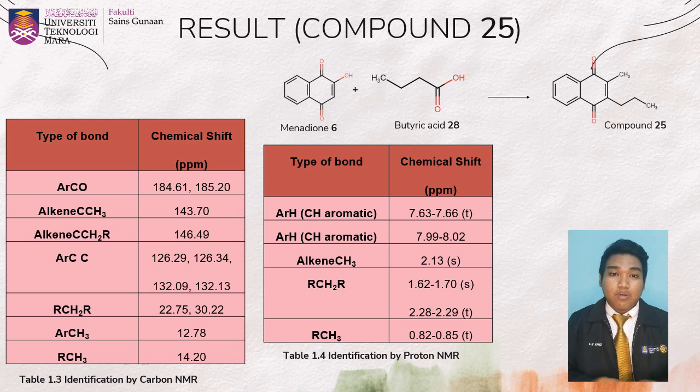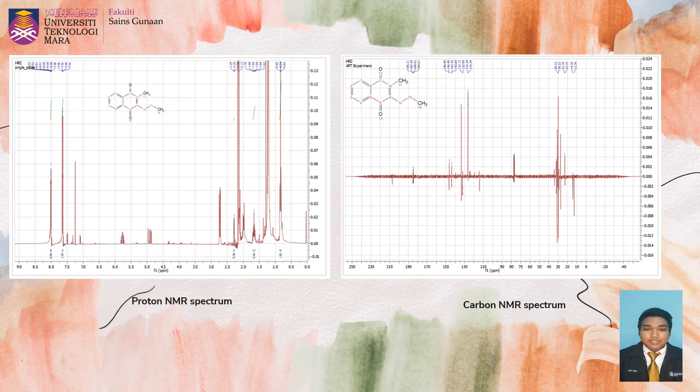To support this, we compare with the carbon NMR, which shows aromatic C=O at 184.61 and 185.20 ppm, alkene C-CH3 at peak 143.70, and alkene C-CH2 at 146.49 ppm. Next, another bond present is aromatic C, showing 4 peaks, the aromatic CH3 at 12.78 ppm and CH3 at 14.20 ppm. So the product of the synthesis formed can be identified by the spectra shown in the NMR. So here are the spectra for compound 35.